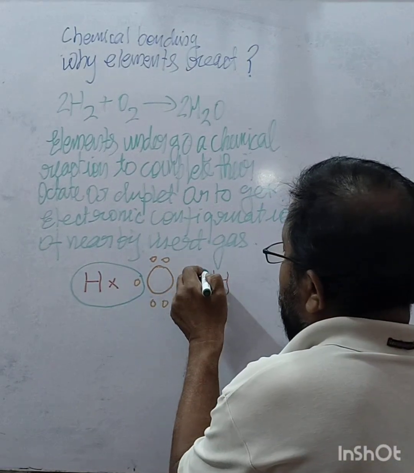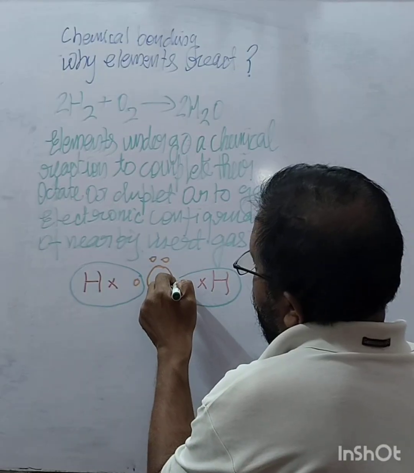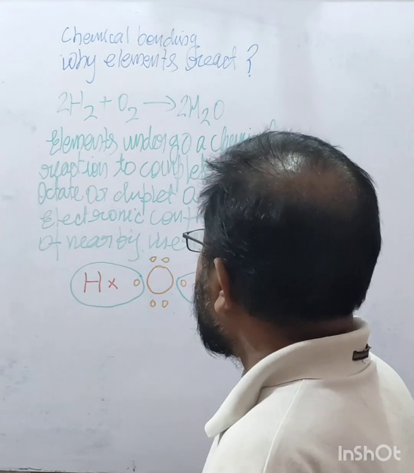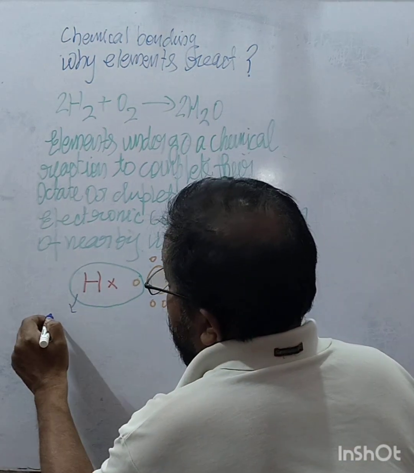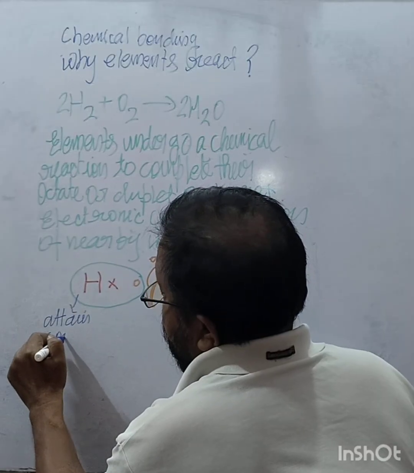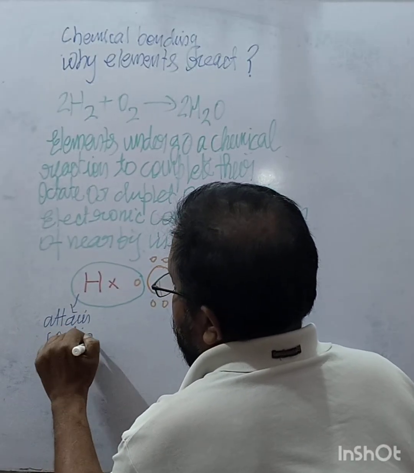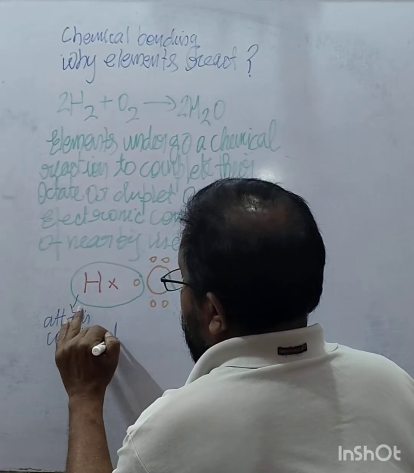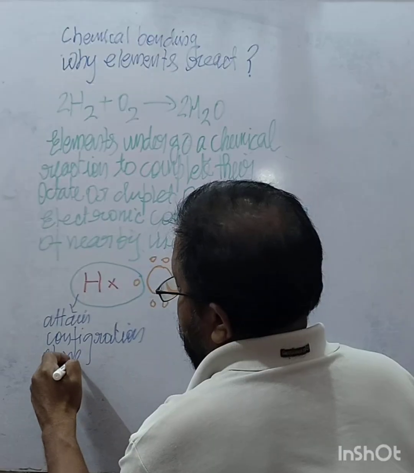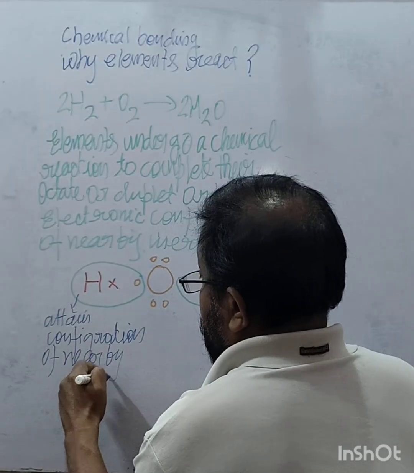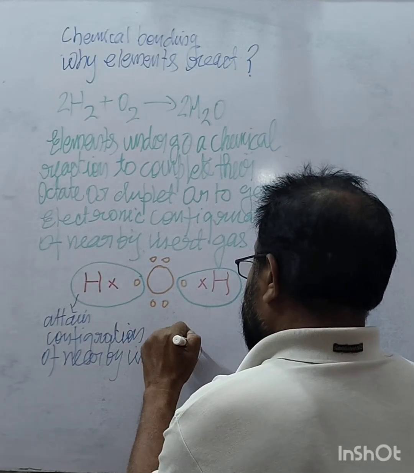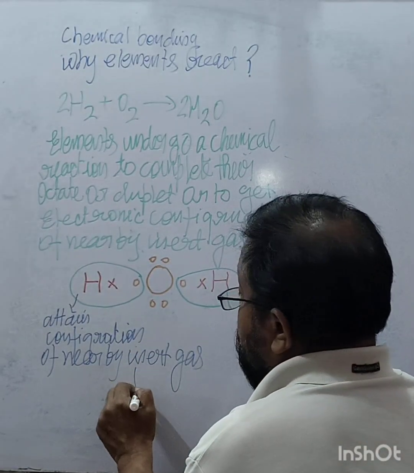This hydrogen atom takes one electron from this oxygen atom, and they attain the configuration of the nearby inert gas, that is helium.